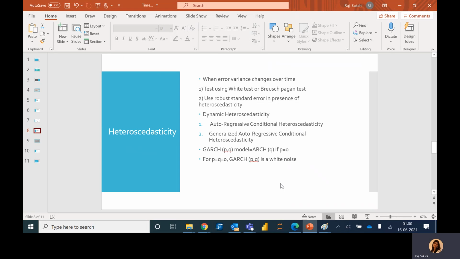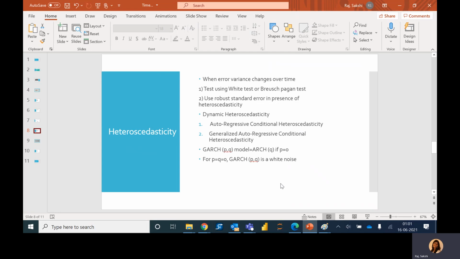GARCH, which is generalized autoregressive conditional heteroskedasticity, is an extended version of ARCH where we also include a moving average process along with AR. The GARCH(p,q) model is equivalent to the ARCH(q) model if p is equal to 0. And in case p and q are both equal to 0, then we are left with white noise.